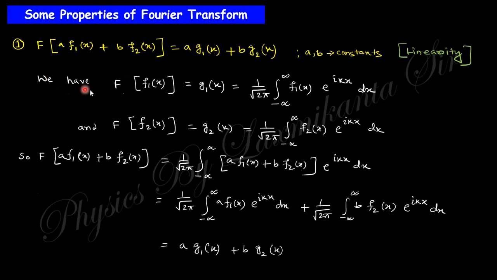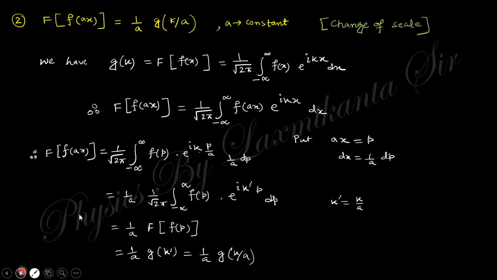We can take the Fourier transform of f1 of x as g1 of k and the Fourier transform of f2 of x as g2 of k. When we take these two transformations, this is the total function, so put the total function here and separate it out, and you will get it easily. This is known as the linearity property. The next property is that the Fourier transform of f of ax is nothing but 1 by a times g of k by a. This is called change of scale.